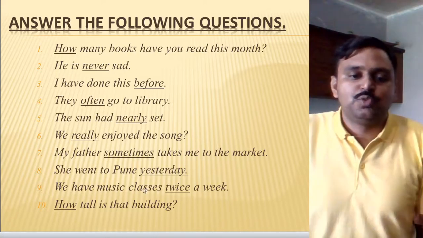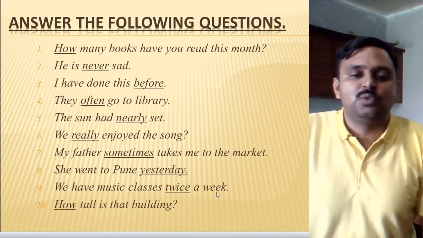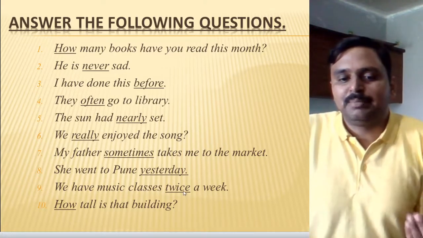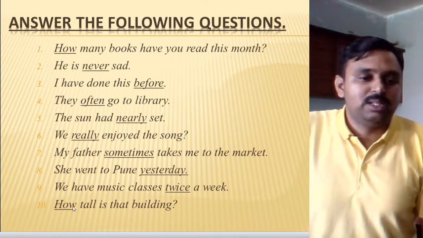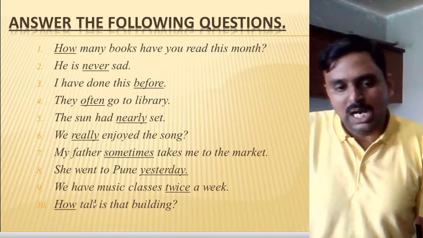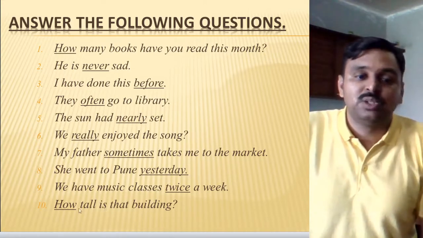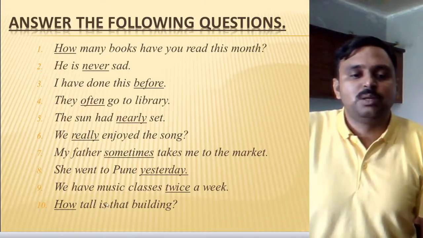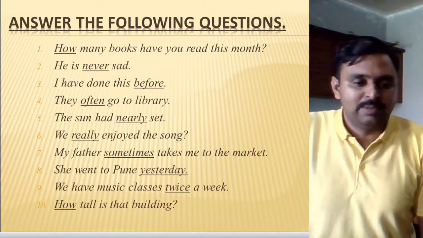Okay, let's go for the ninth example. We have music classes twice a week. So how many times is it happening? Twice. It is an adverb of frequency. Number 10, how tall is that building? So "how" is again an interrogative adverb. The interrogative word is how, qualifying the verb is, and for that purpose it becomes an interrogative adverb here.